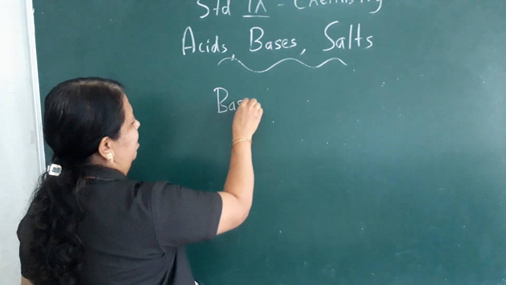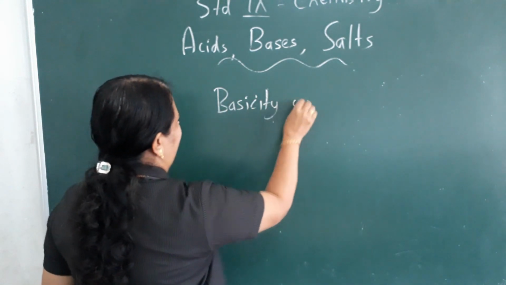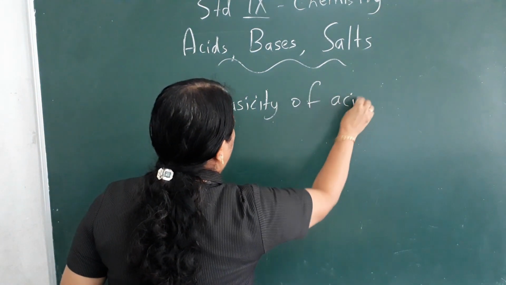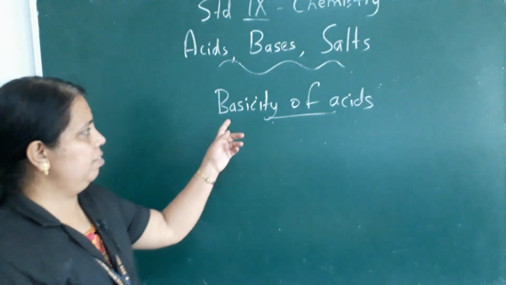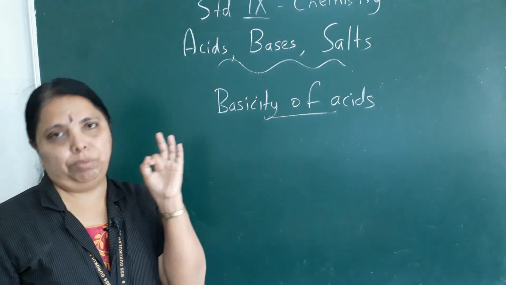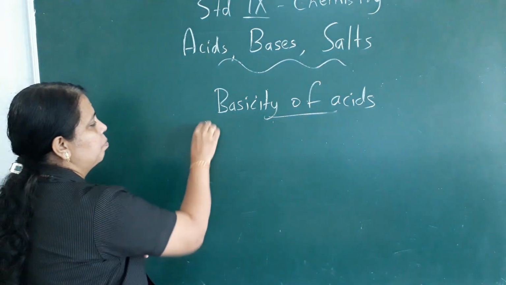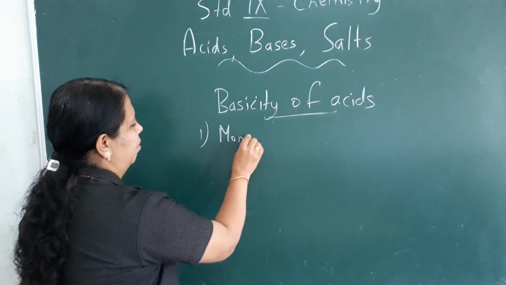Basicity of acids. What is the meaning of basicity of acids? Now on the basis of basicity, there are 3 types of acids. First one, monobasic acid.